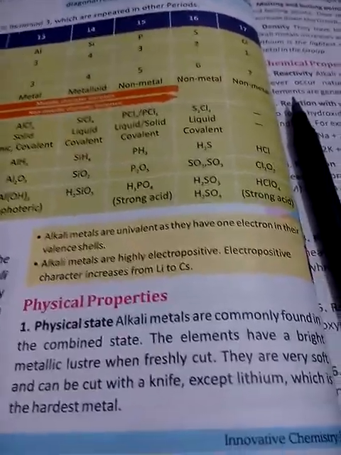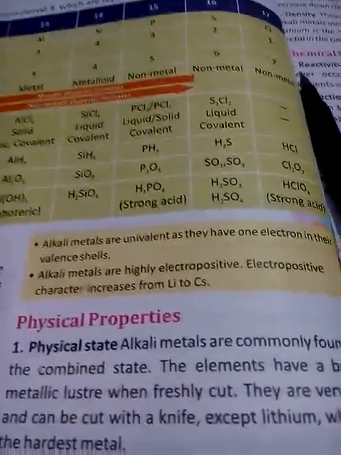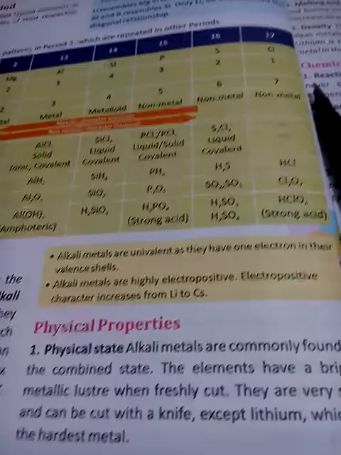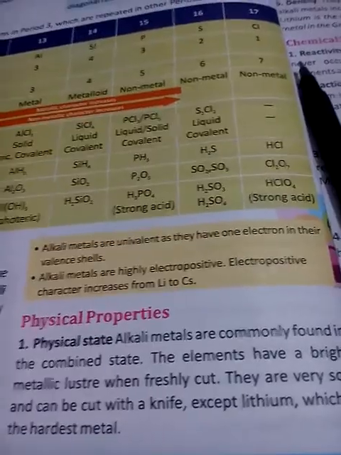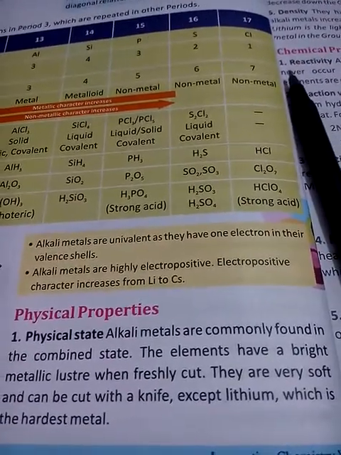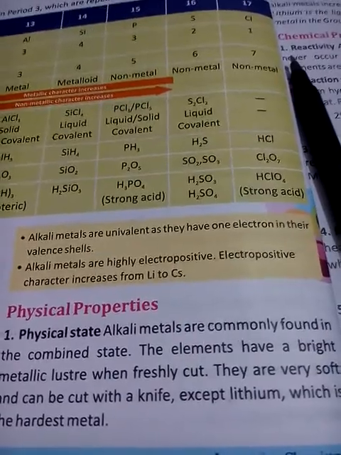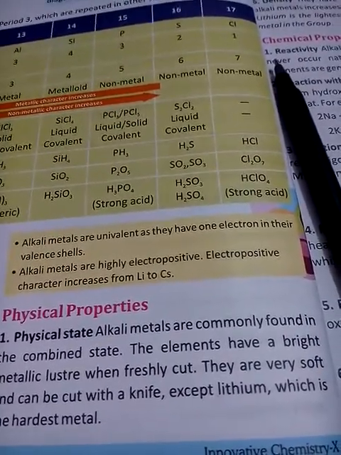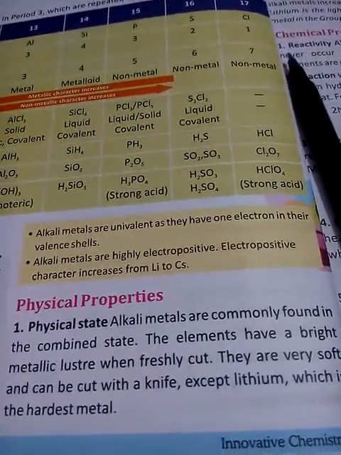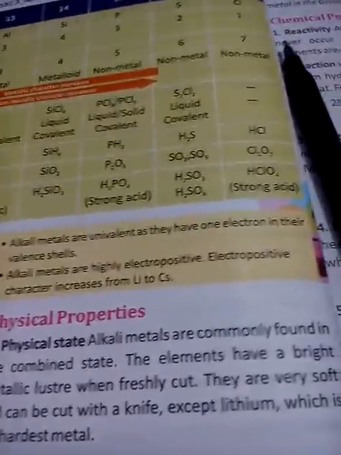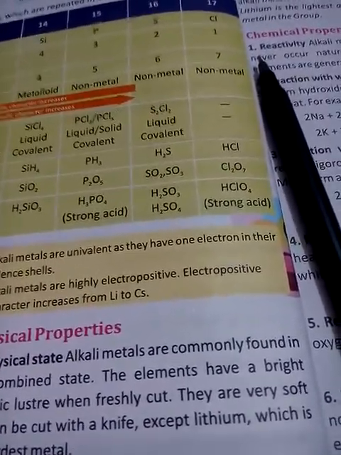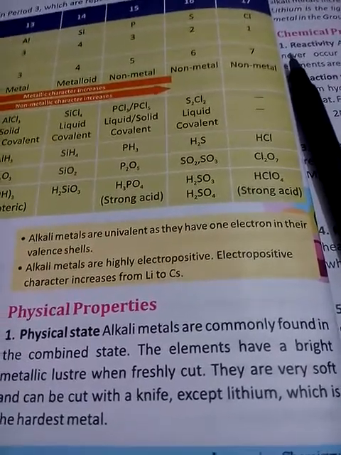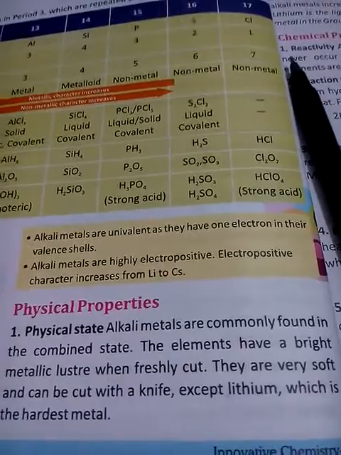Now physical properties. Alkali metals are commonly found in combined states. So you can get them in the liquid, gaseous or solid state, in any of the combined states. The elements have a bright metallic luster when freshly cut. They are very soft and can be cut with a knife, except lithium, which is the hardest. Most of the alkali metals are very soft. As you cut cake, you can cut sodium and potassium with a knife.